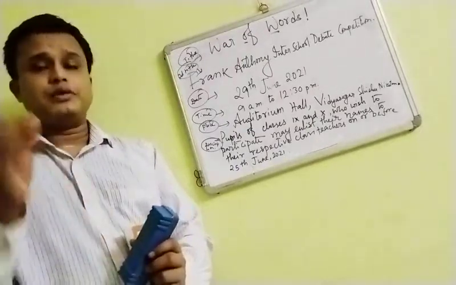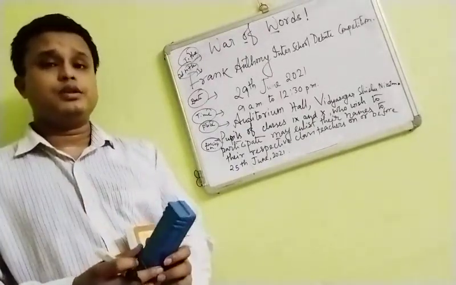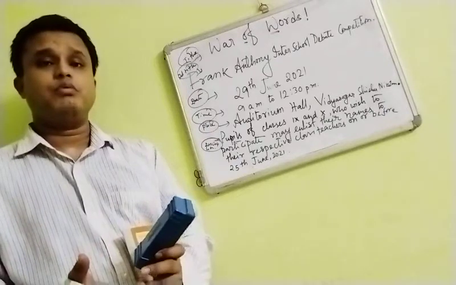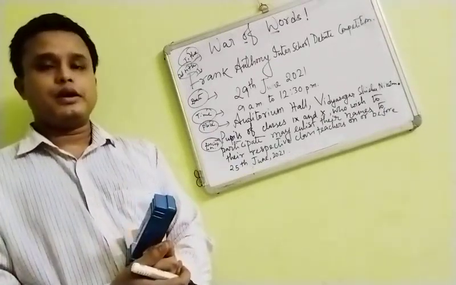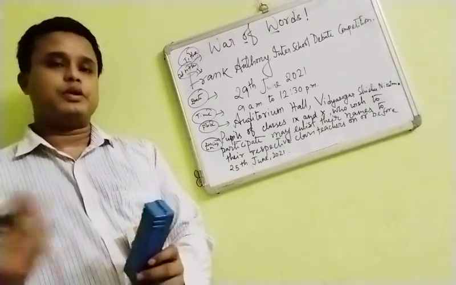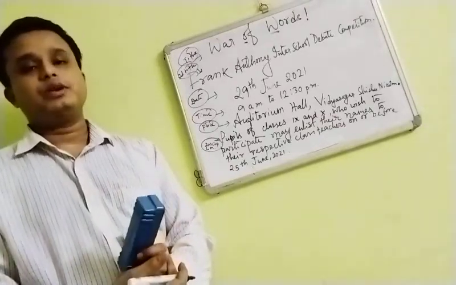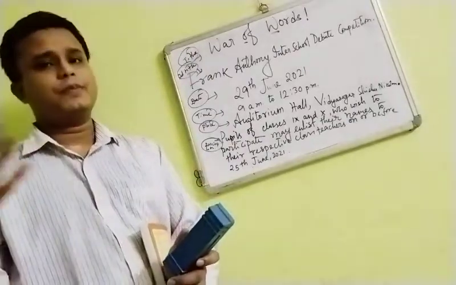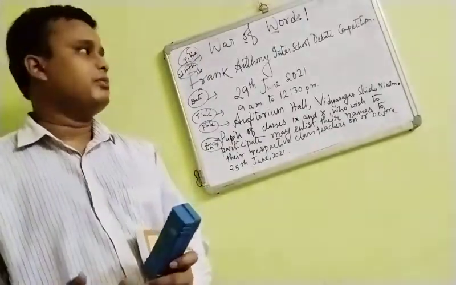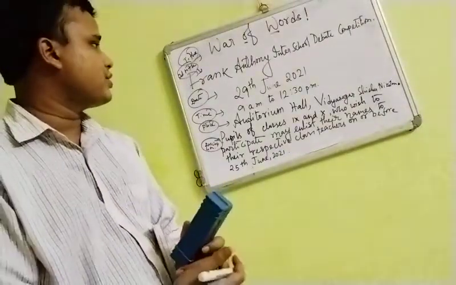Question number 3 will contain 2 questions. Question 3A will be the notice, and on the same topic you will be asked to send an email to someone, like the neighboring school's principal or a famous football coach. That we will be coming to in our next class.